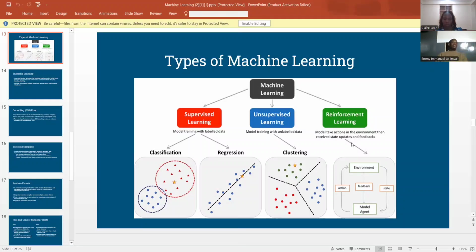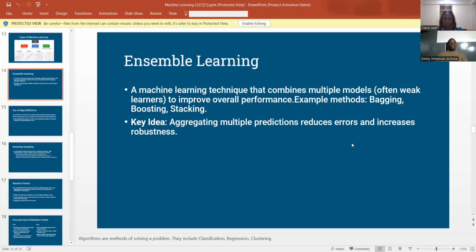Now we're going to proceed to ensemble learning. Ensemble learning is a machine learning technique that combines multiple models, often learners, to improve overall performance. The models in ensemble learning are normally weak models that are combined so that you have a very robust model. Examples are bagging, boosting, and stacking.